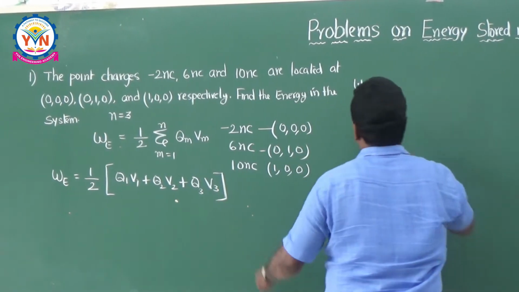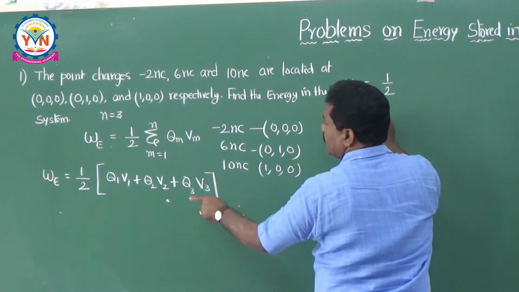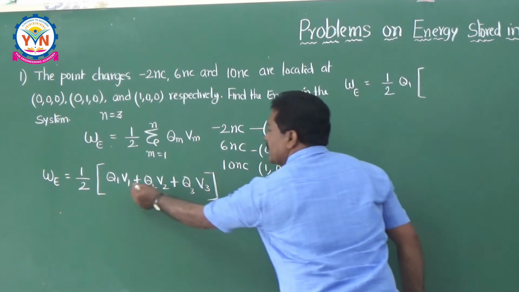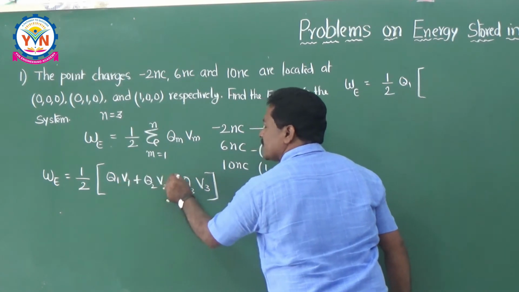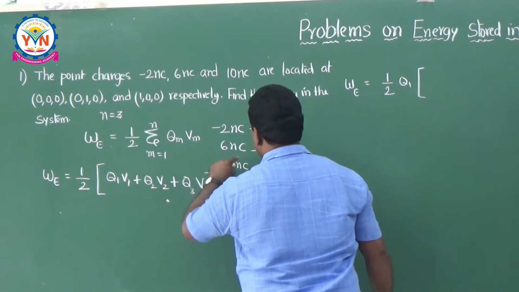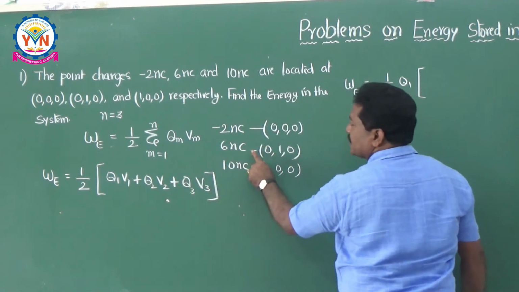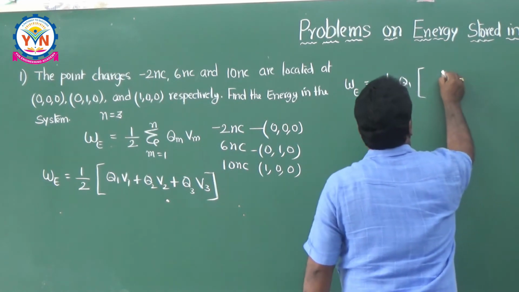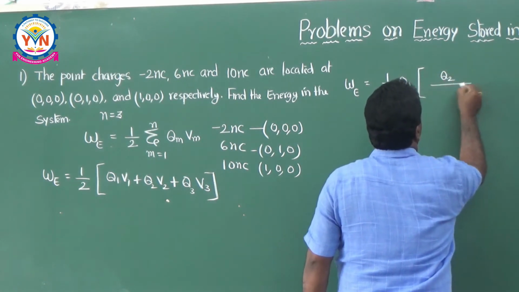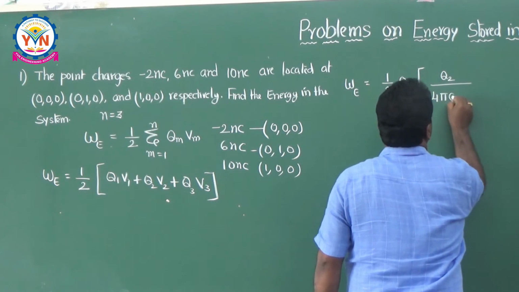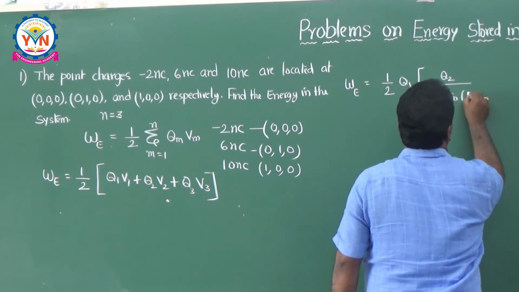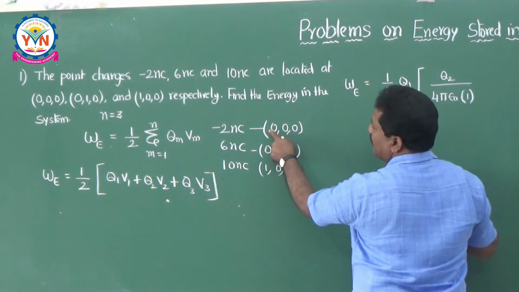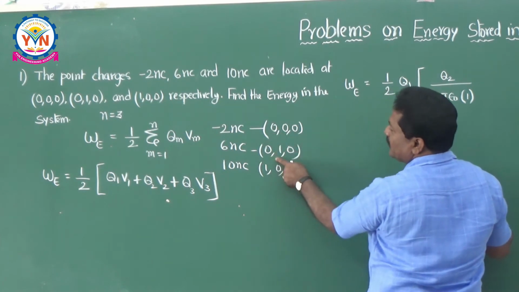to half into Q1 into V1. What is V1? V1 means the potential at the point 1 due to all other charges. So the other charges are the second charge and the third charge. That's why I can say this is equal to Q1 into Q2 divided by 4 pi epsilon naught into R1. So R1 is nothing but the 1 here, because you see this is the first charge and this is the second charge. Due to the second charge, what is the distance?